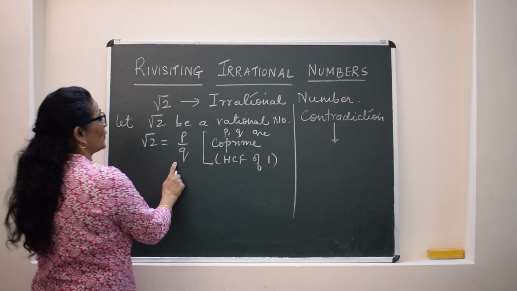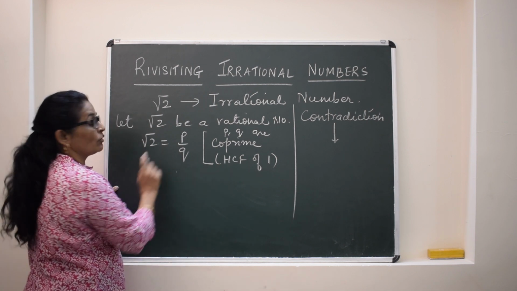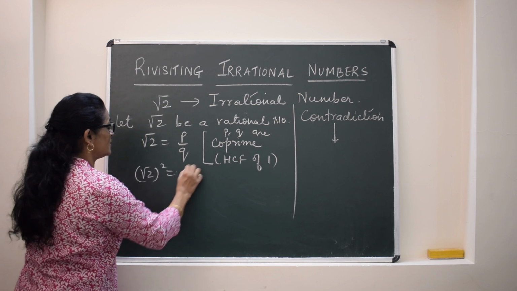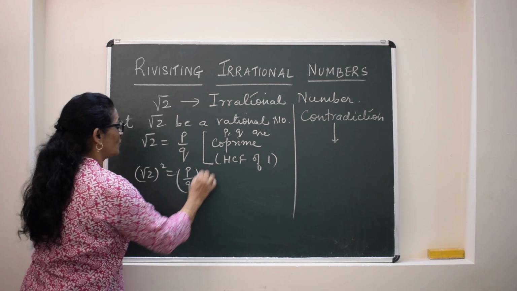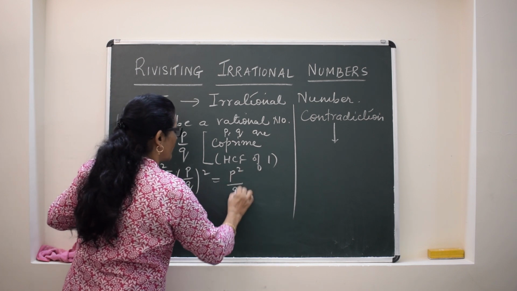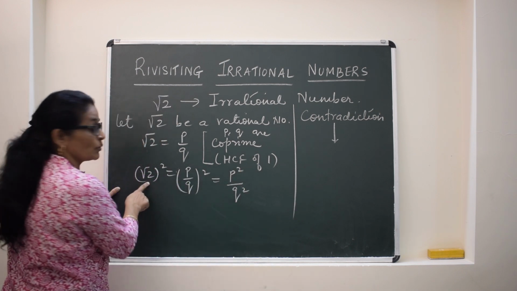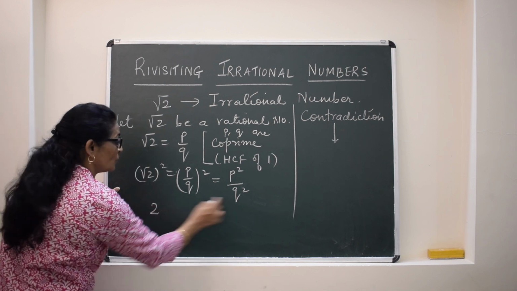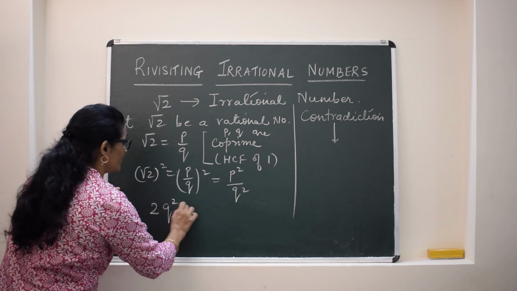Now on squaring, if we square on both sides, this will become (√2) square is equal to (p by q) the whole square. That would be p square by q square. We'll transpose it over here. √2 square is 2. So 2 q square will go on the left hand side.